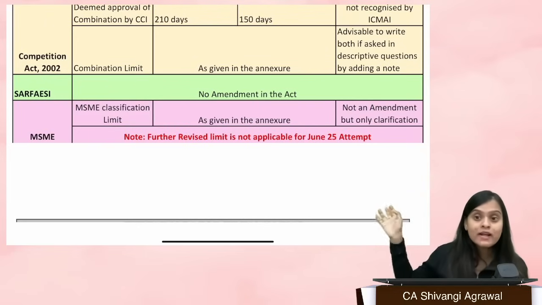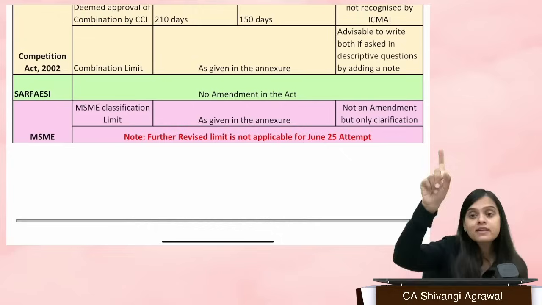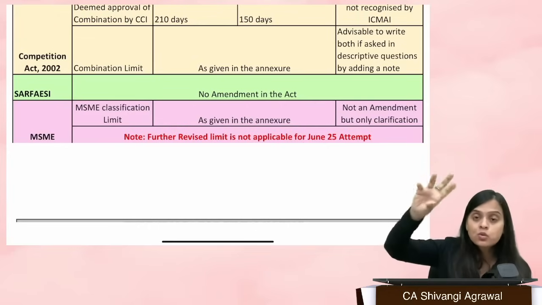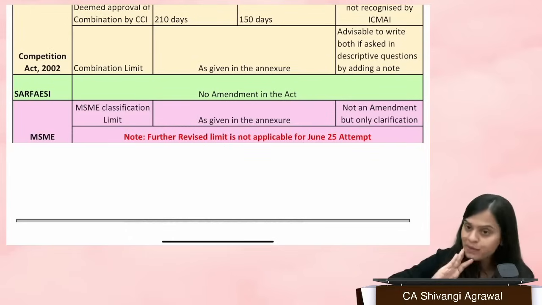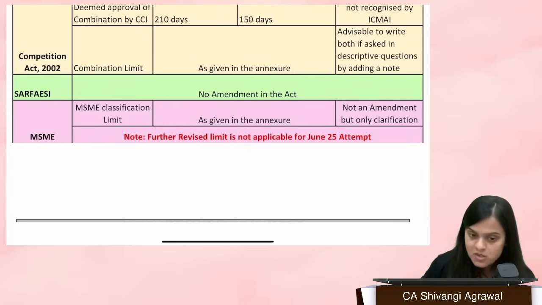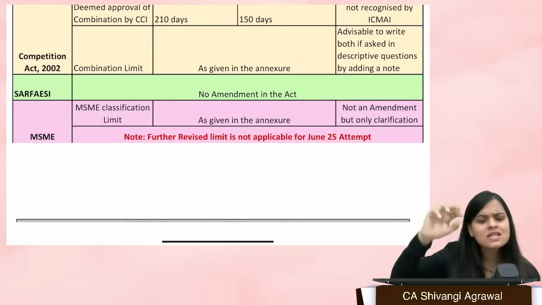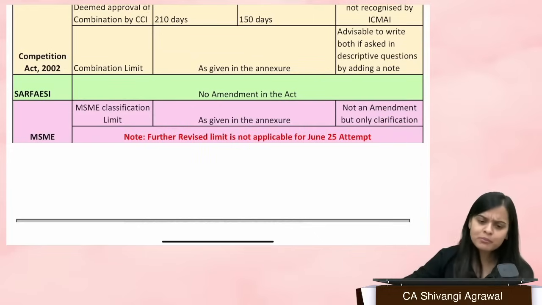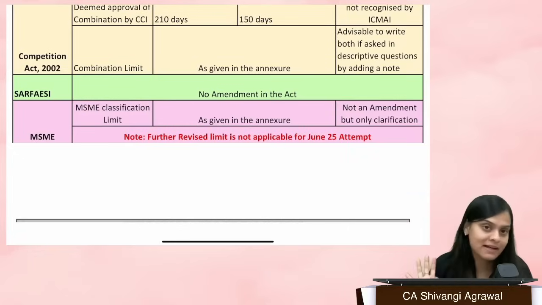Like by 2024 it should be 200 crores. Then by 2026 it should be 300 crores. So it is not that you strike off that 2 crores and then that is 300 crores. No. So, prima facie, just keep in mind no change in the SARFAESI Act, no limit has been changed. Currently, the requirement, according to the RBI master direction, is that asset reconstruction companies should have owned funds of 300 crores. But there's no amendment as such.